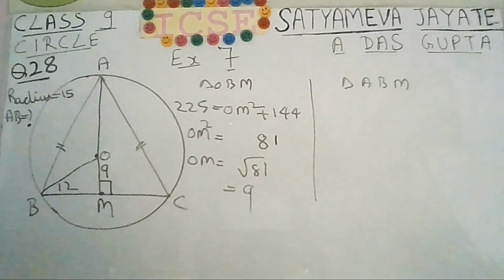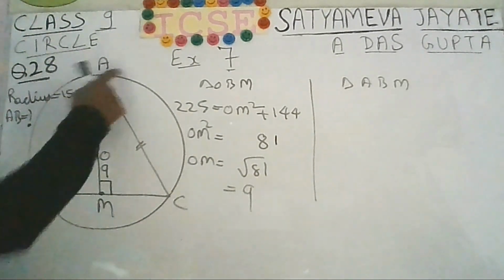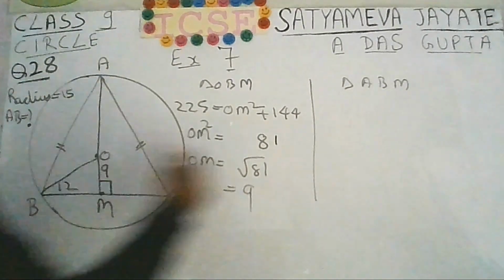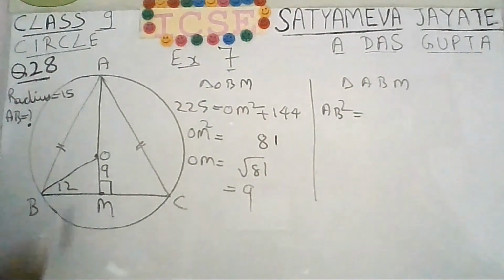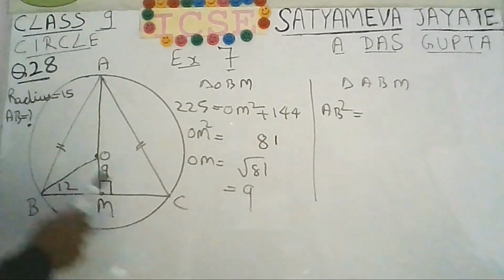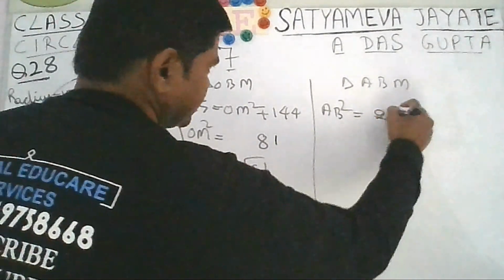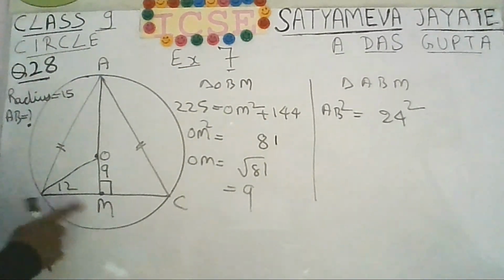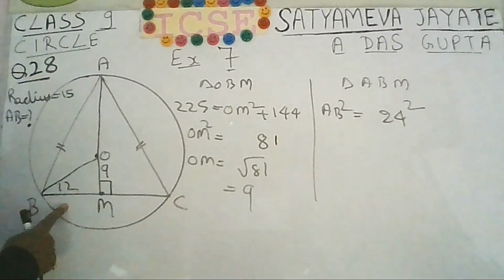Now apply Pythagoras for the triangle ABM. AB square, AB we have to find in fact. So this will be equal to OA is the radius. Radius is given 15. 15 plus 9, you will get 24 square, plus BM square. BM is 12. So 12 square is 144.